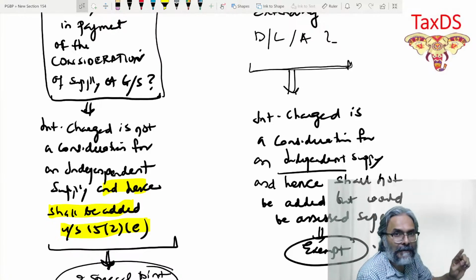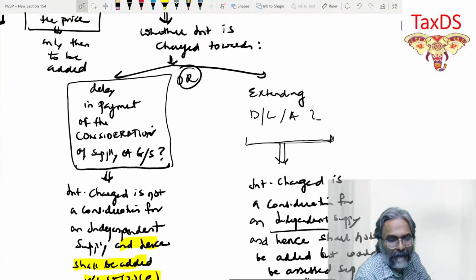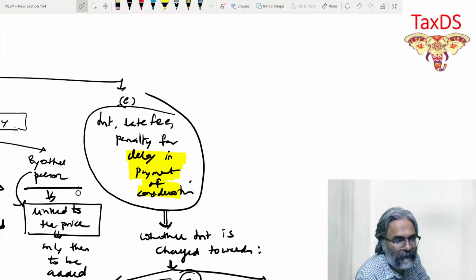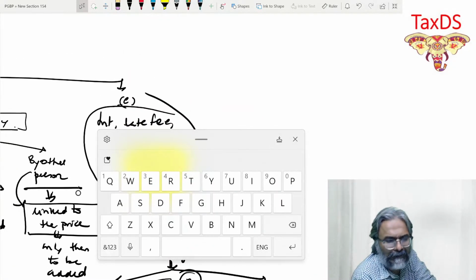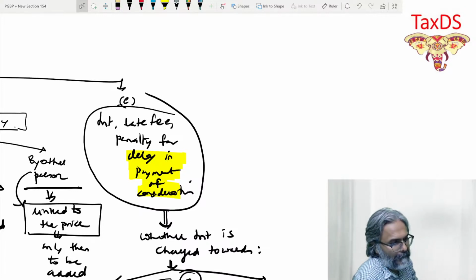Don't add it. You should now know a clear distinction between these two transactions. I hope that all of you are clear with this one. Every one of you.